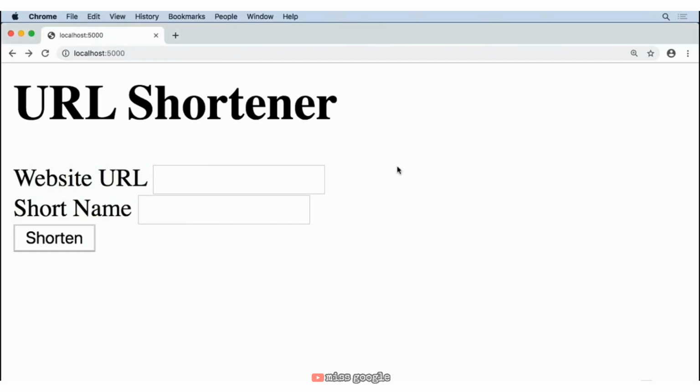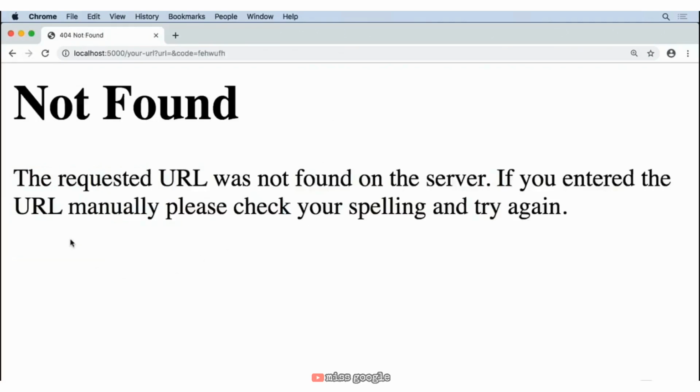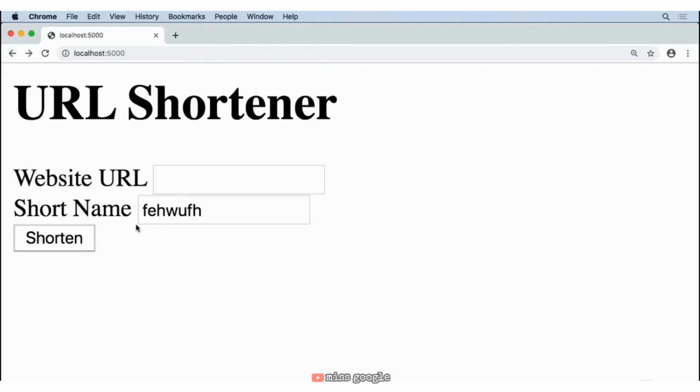Someone visiting our site has a better idea of what's going on. So let's say that someone comes to our homepage and they provide some data, like maybe they provide some information for the short name, but not a URL, and they hit shorten. Currently, our app takes them to the URL that they're trying to go to, and although it doesn't find that URL, we don't want them to be able to move forward unless they provide a URL and a short name.